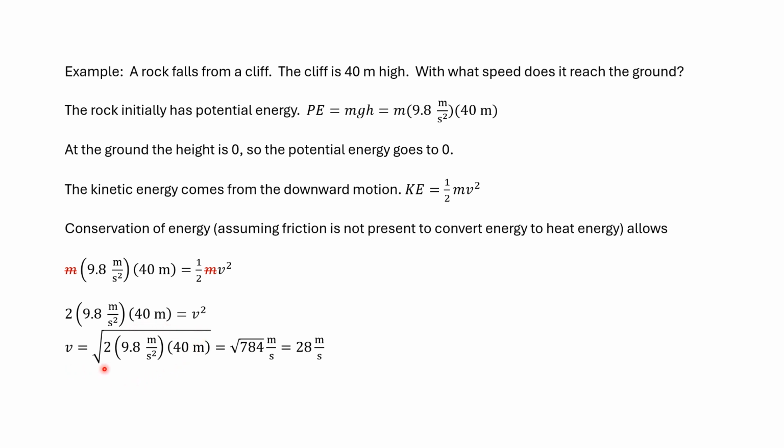So we'll take the square root of each side, and when we do, we're going to find out that this multiplies to 784, meters squared over seconds squared. We took the square root of the units just like we do with the number. And the square root of 784 happens to be 28. So we come up with a nice answer. That won't always happen.